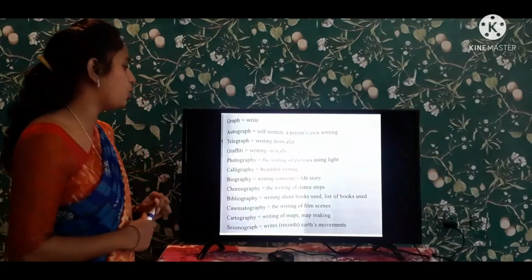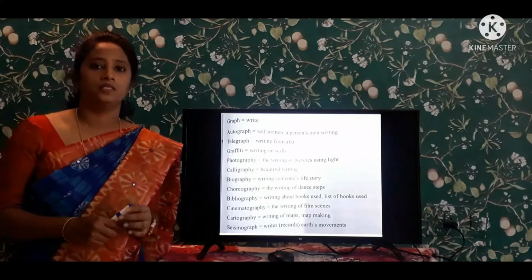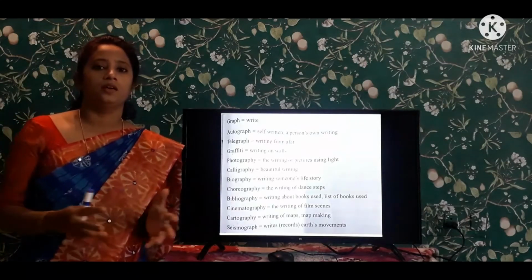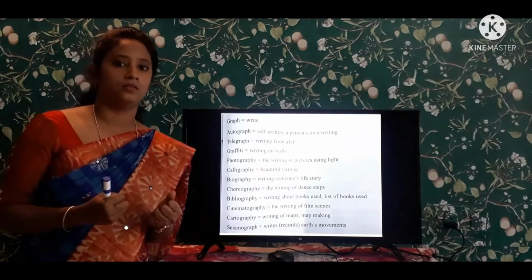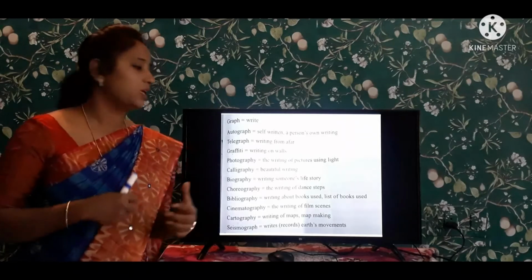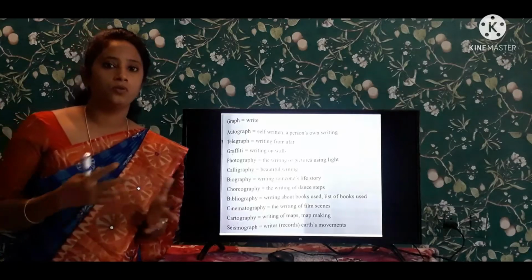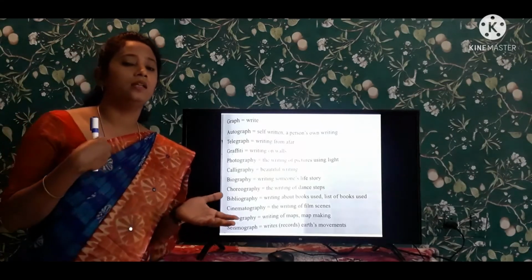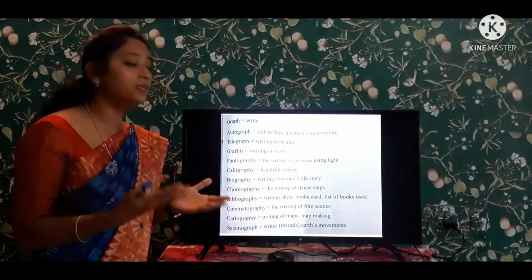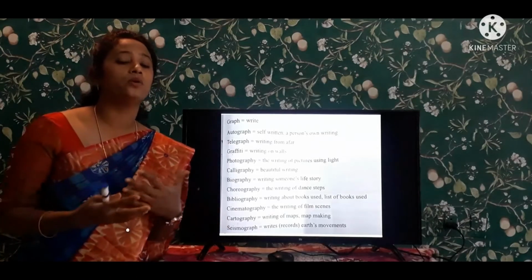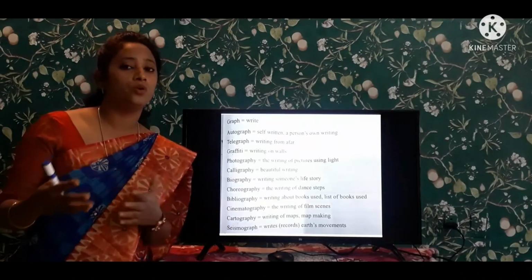And next one is choreography. Some people are very fond of dancing. They love dancing. So in cinema industries, we are having choreographers. They keep on going to make steps with heroines.